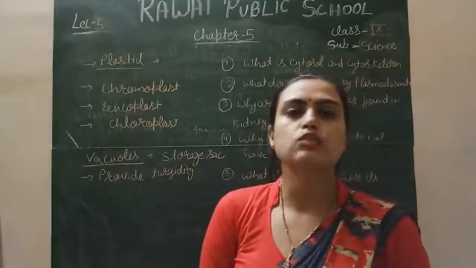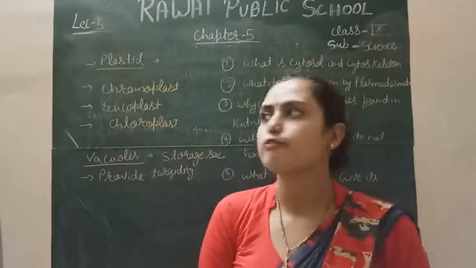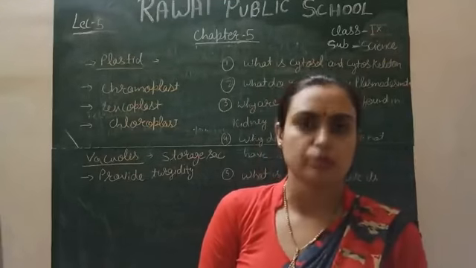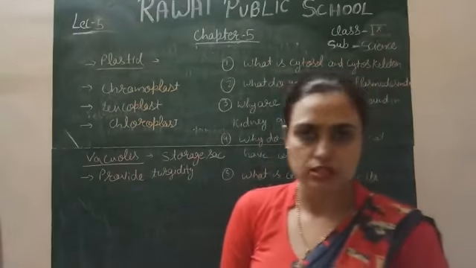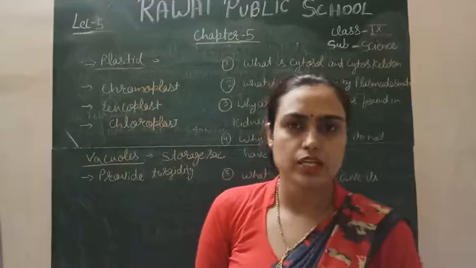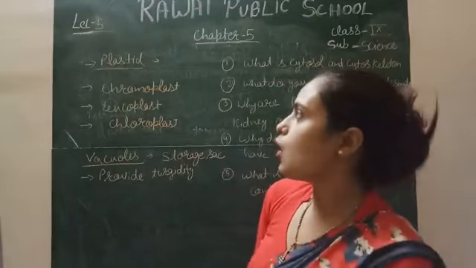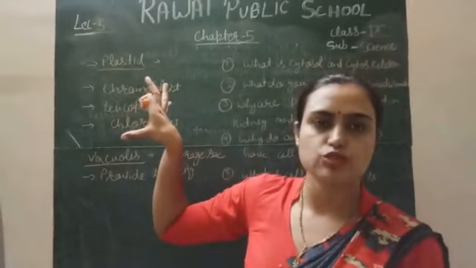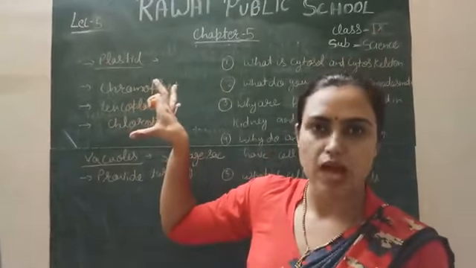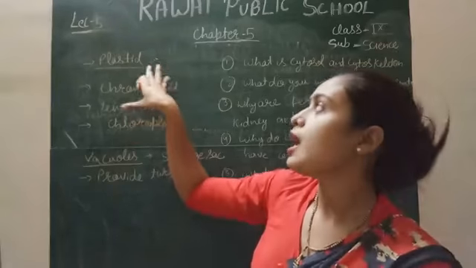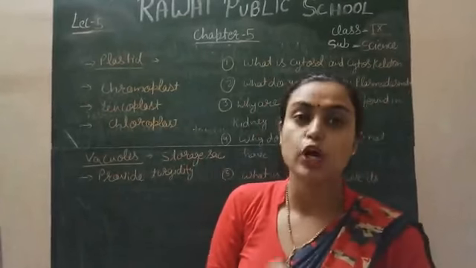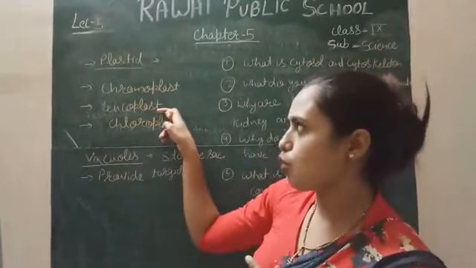So plastid is only present in plants, but in a few lower animals there is plastid, for example in amoeba, right? This is the main structure which is present in plants only. In plants, plastid is generally of two types, chromoplast and leucoplast.